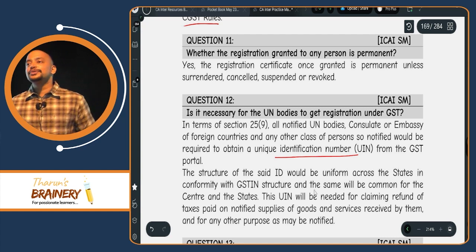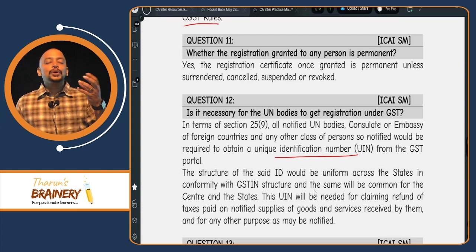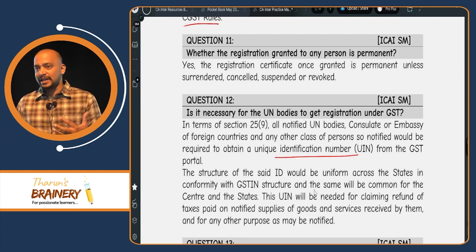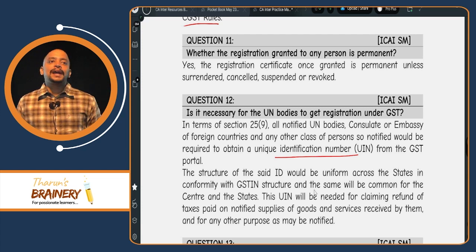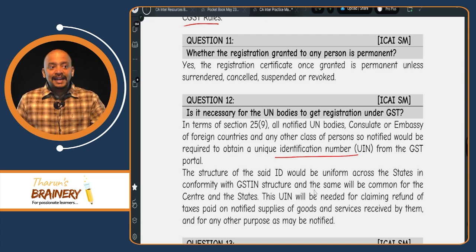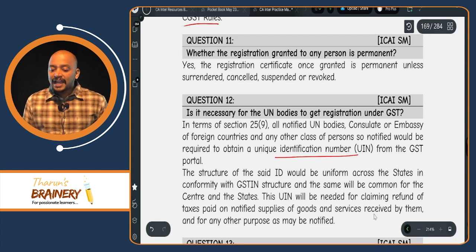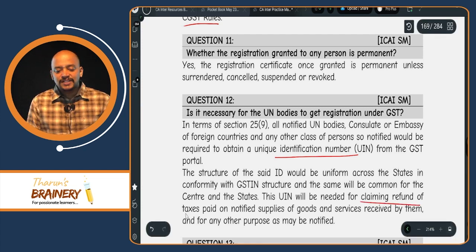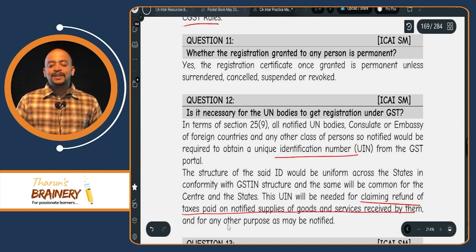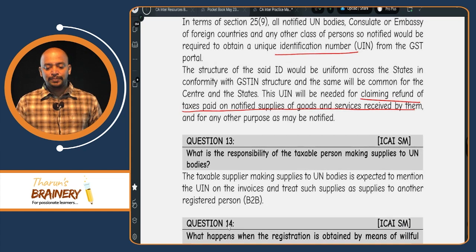What is the purpose of this unique identification number? These UN agencies, embassies and consulates, their outward supplies are actually exempted. On their inward supply, whatever GST they paid, they can get it as a refund. So to claim the refund of tax paid on notified supply of goods or services received by them, they will be getting this unique identification number.